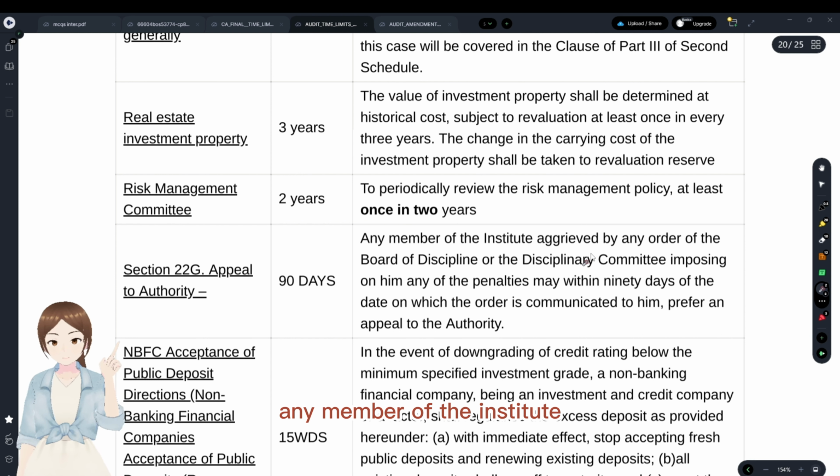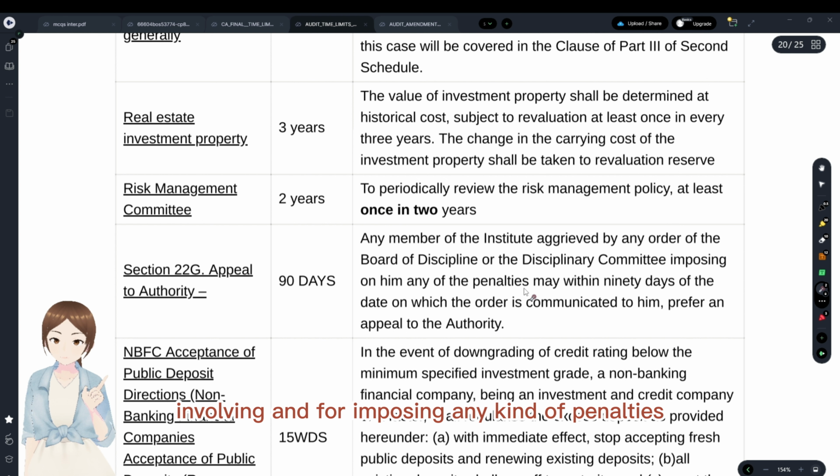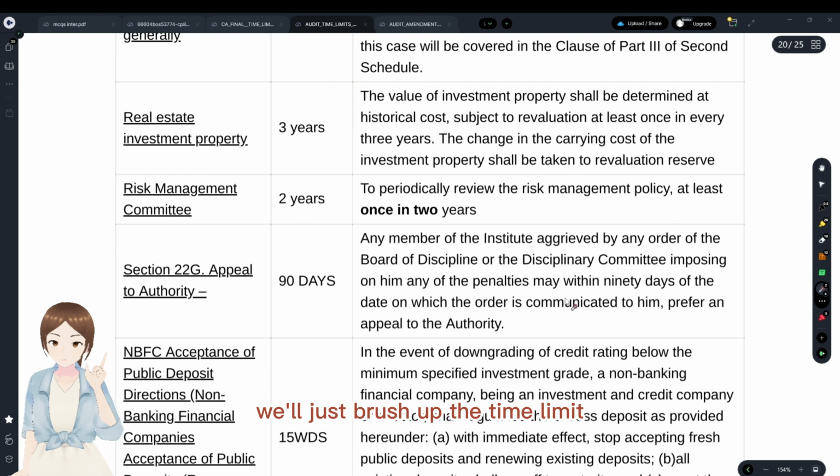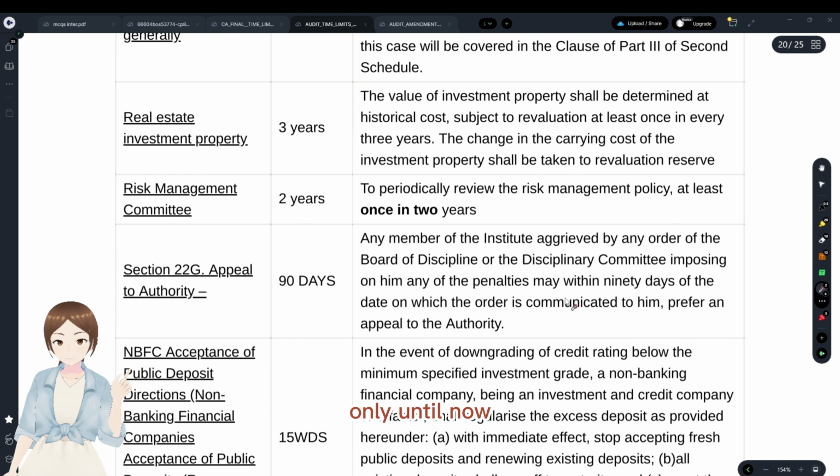Any member of the institute aggrieved by the order of the Board of Discipline or Disciplinary Committee imposing any kind of penalties, we'll discuss it tomorrow in detail. We'll just brush up the time limit only till now. What he could do, he could appeal to the Board of Discipline or Disciplinary Committee with regards to penalties within 90 days.